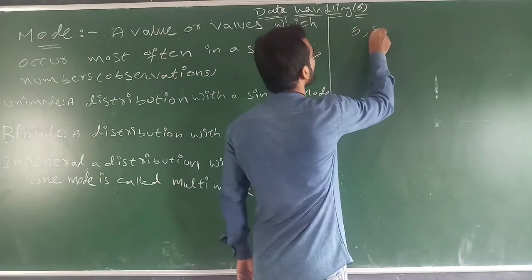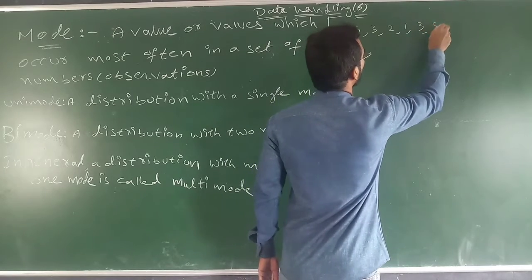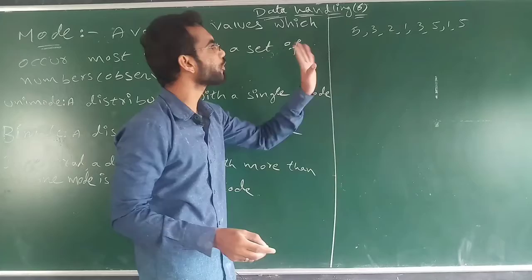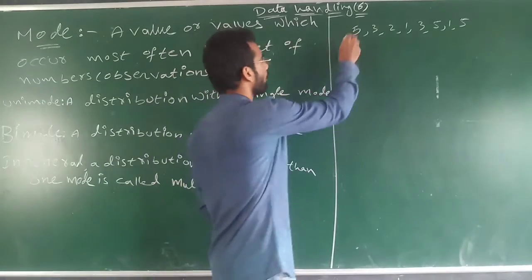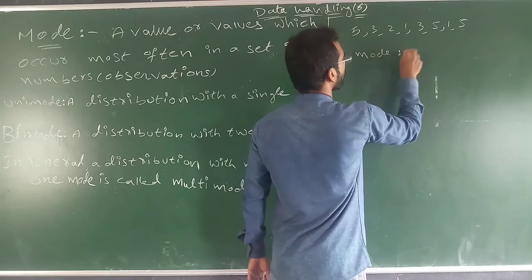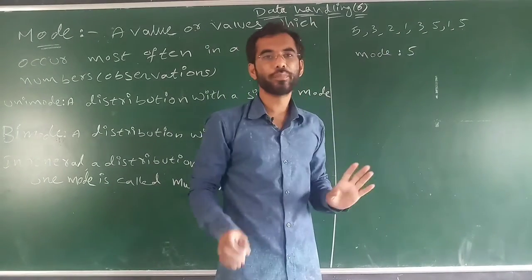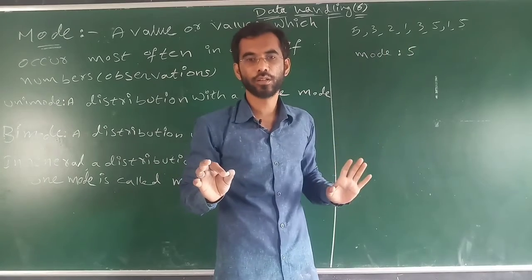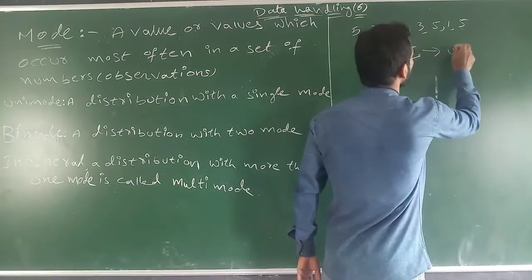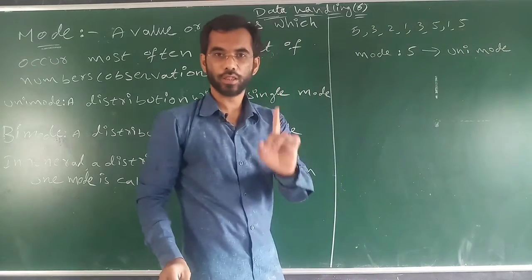5, 3, 2, 1, 3, 5, 1, 5. See here, which one is repeating more here? 1 time, 2 time, 3 time. Mode is how much? 5. 5 is mode. See, 3 is also repeating here, 1 is also repeating, but it is not repeating as much as 5 is repeating. So the mode is 5. Then it is called as unimode, because only one observation is repeating.